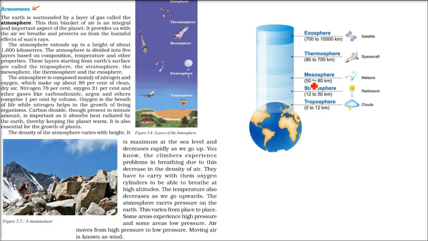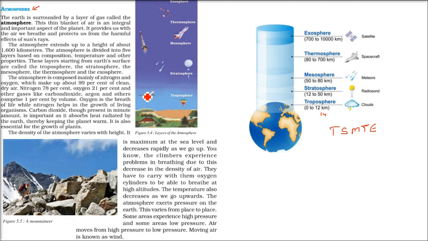So what are the parts? Troposphere, stratosphere, mesosphere, thermosphere, exosphere. You can remember it like this: TSMTE. Troposphere, stratosphere, mesosphere, thermosphere, exosphere. The troposphere is 0 to 12 or 0 to 14 kilometers, because this keeps on changing. All the clouds and all the climatic situations arise here.